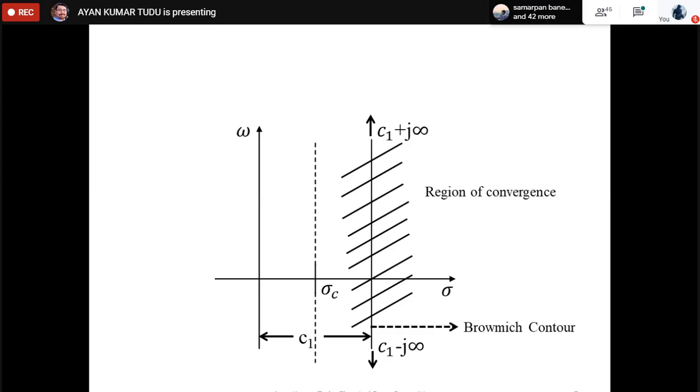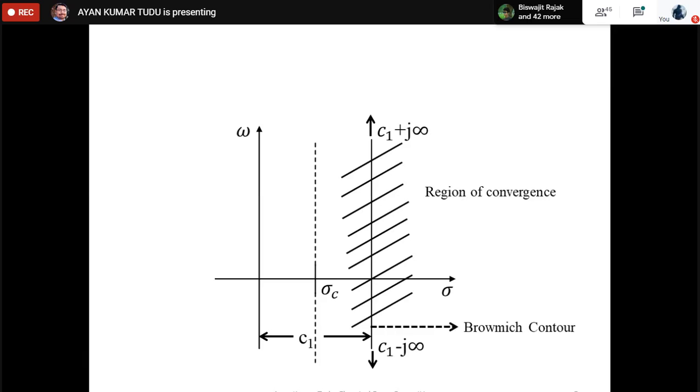As you can see, the inverse Laplace transform of the S domain function F(s) can be written as a function of time t defined by the complex integral. What was the complex integral? It was f(t), which is equal to the Laplace inverse of F(s), 1 by 2 pi j, integral from c1 minus j infinity to c1 plus j infinity of F(s) e to the power st ds.